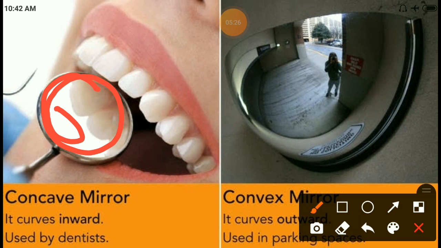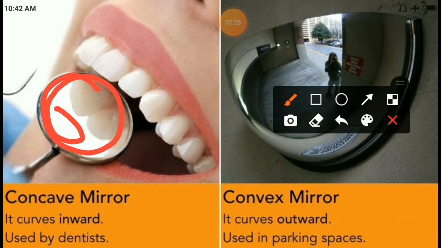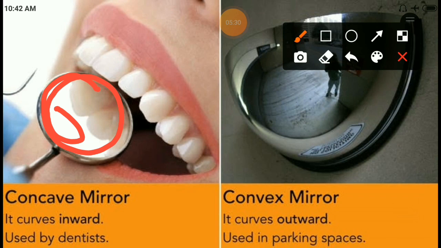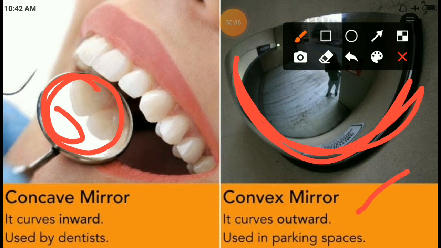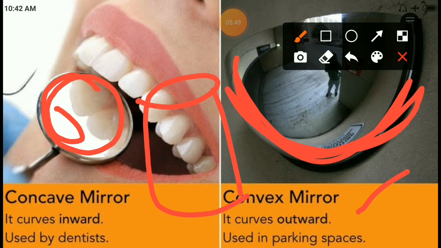Next, the mirror they keep in the parking area, we have to consider as a convex mirror only. Not only this, your glass: what you use to drink water, that glass, the inward area works as a concave and the outward area works as a convex.